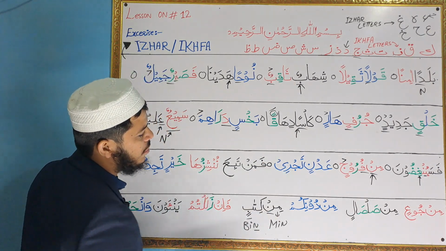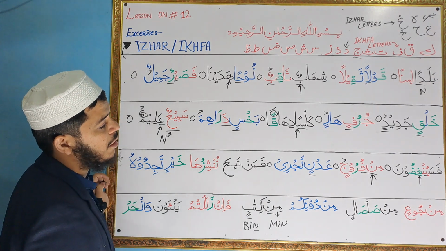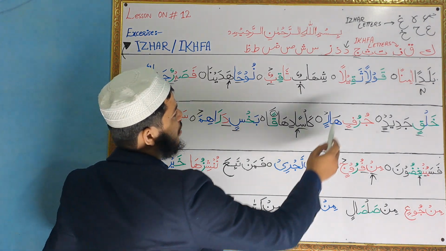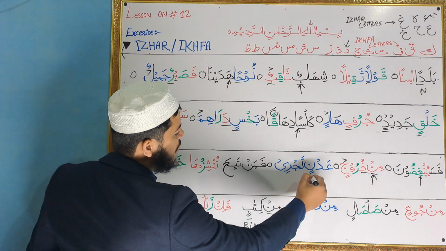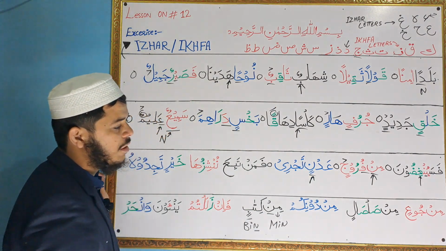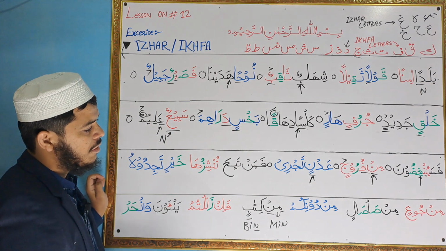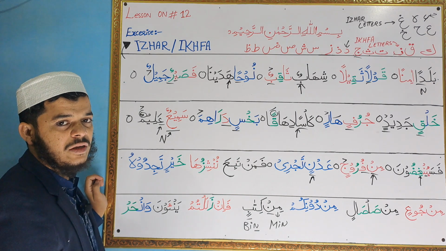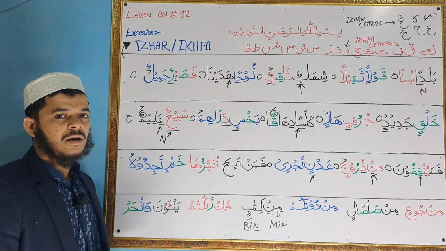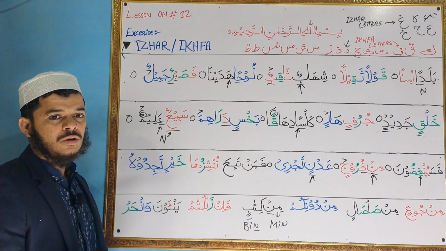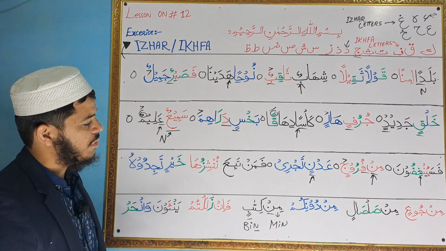Next, you see noon with tanween. After tanween, the letter ta comes. So whenever the letter ta comes, ta is one of the ikhfa letters, so we will do ikhfa sound on this noon. Adnin tajri. In case of stop, it remains the same. We practiced how to stop in the previous exercise, but I'm just adding it to review it a little bit, because it is an important exercise.